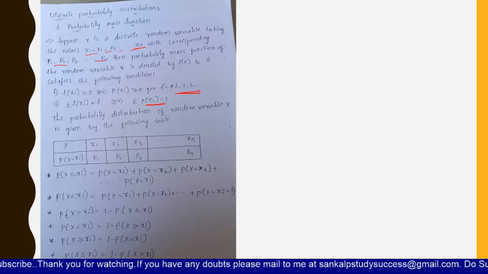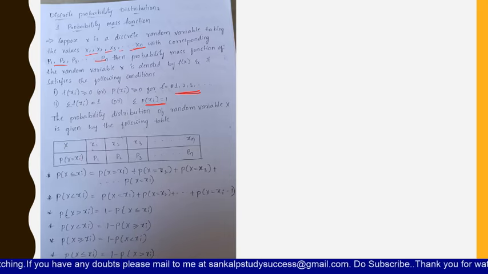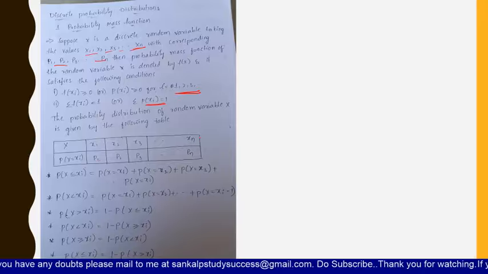So now let us see the probability distribution of random variable X. How will you distribute? Here X is a variable and p of X equal to xi is nothing but a probability. So here we are denoting X with x1, x2, x3 and so on up to xn, and the probabilities p1, p2, p3 and so on up to pn.